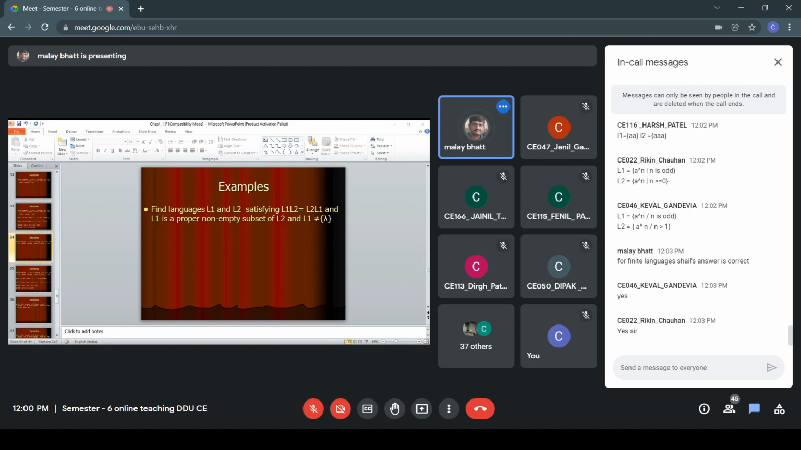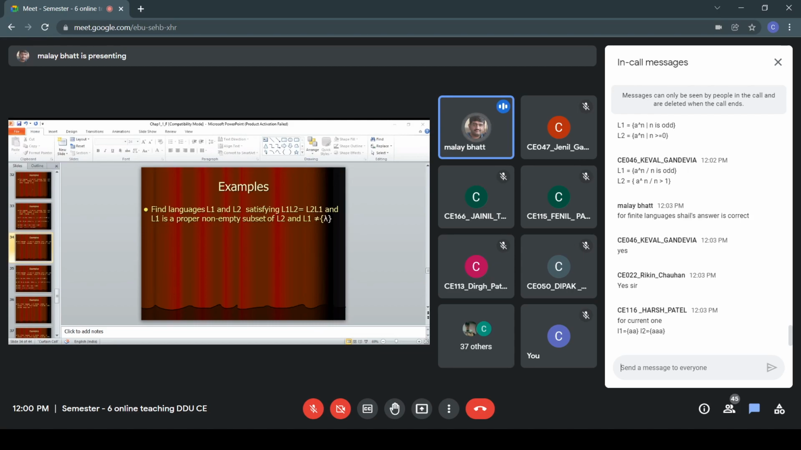So let us see that. L1, yes, a raised to n is odd, and L2, a raised to n greater than or equal to 0. So it is everything, all the elements, right? So definitely L1 is a proper non-empty subset of L2. That criteria is satisfied. So Keval and Rikin have given almost the same answer.